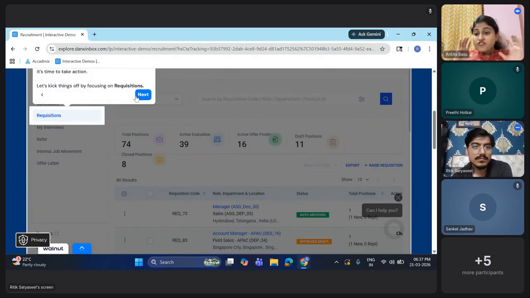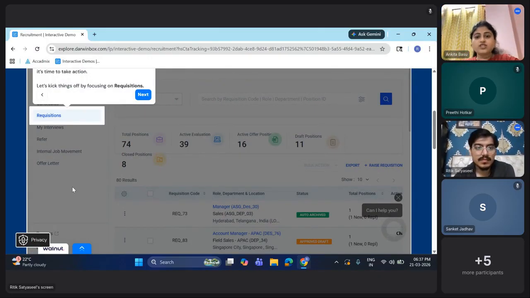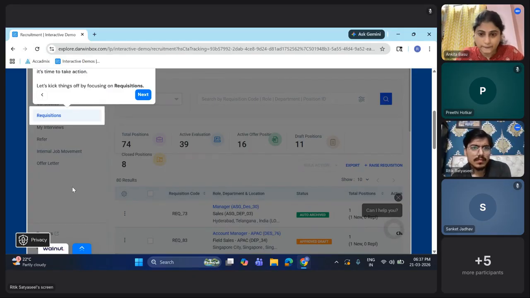Now, this is a very important part, guys. Please be very clear. Requisition बहुत important है. रिक्विजिशन अगर सही से नहीं रेज करते, सही से अप्रूवल्स नहीं होते, we cannot proceed further and go ahead for a hiring. So, can anybody come and tell me the pros and cons of a requisition?